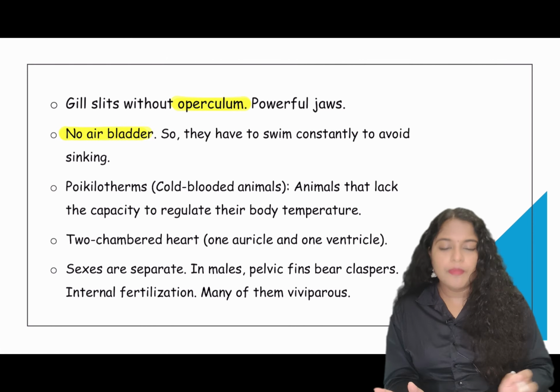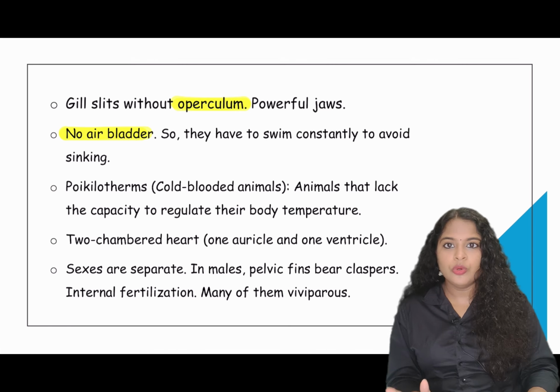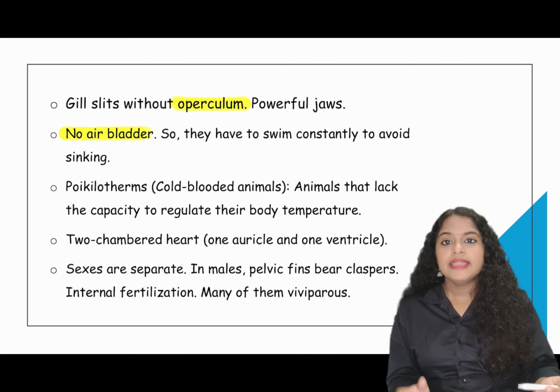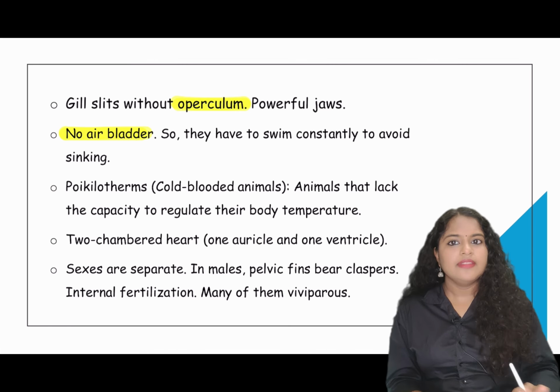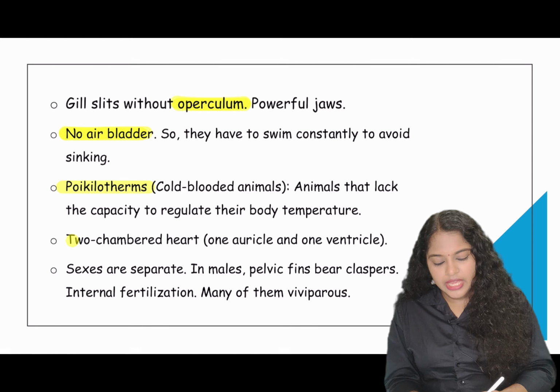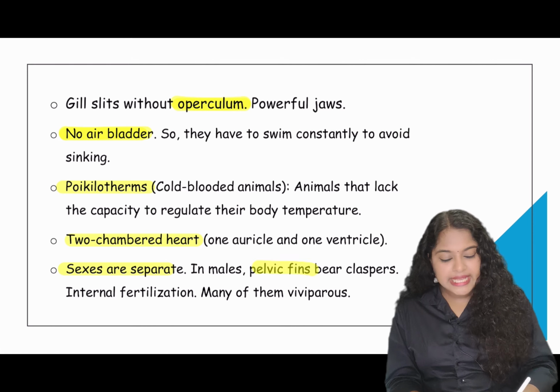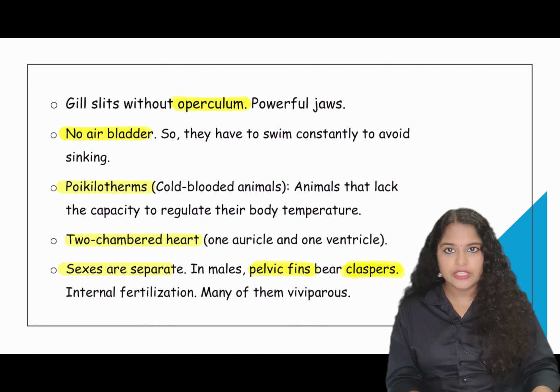There is no air bladder present in their body. So to avoid sinking, what should they do? They should continuously swim. They are poikilotherms. What are poikilotherms? They are cold-blooded animals. These organisms cannot maintain their body temperature. They have a two-chambered heart, one auricle and one ventricle. Their sexes are separate, and in males, the pelvic fins bear claspers, and these claspers are copulating organs.